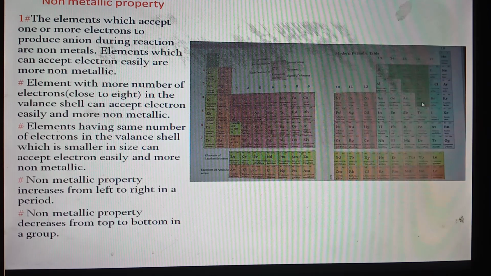The next element, selenium, has 4 energy levels, so the attraction for the electron is less in selenium than sulfur. So non-metallic property decreases from top to bottom in a group, that is, increases from bottom to top in a group. So what is the summary? Non-metallic property increases from left to right in a period, but non-metallic property decreases from top to bottom in a group, just opposite to metallic property.